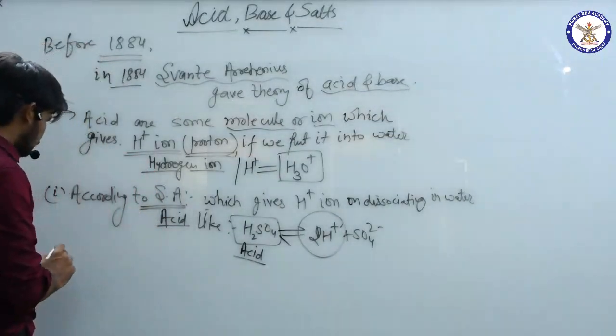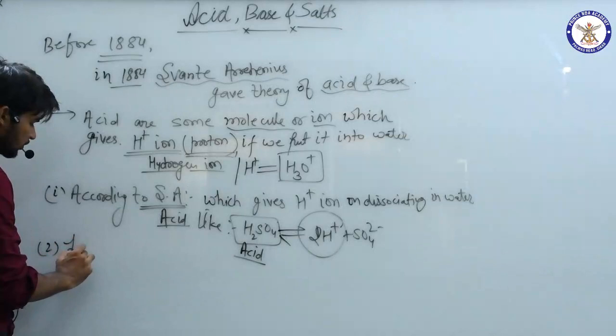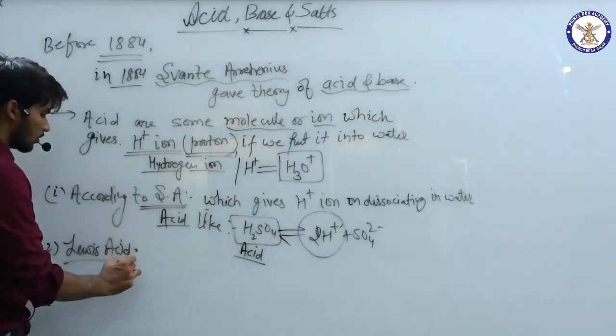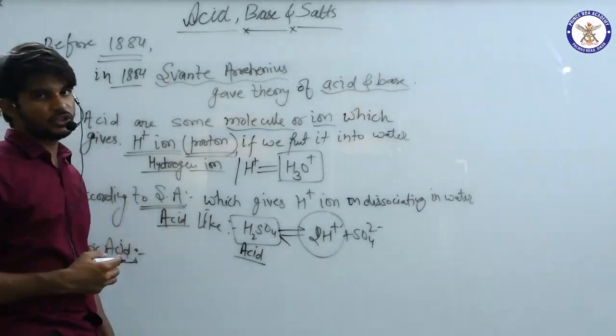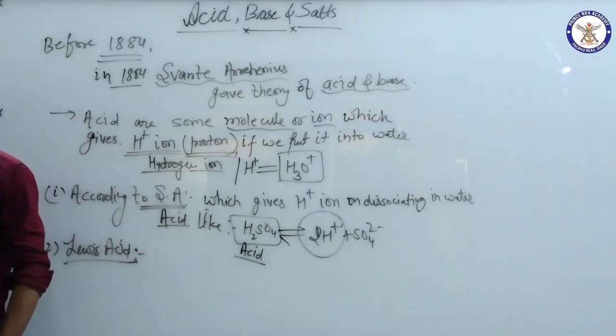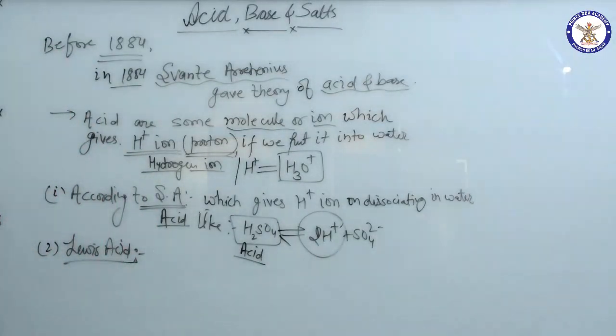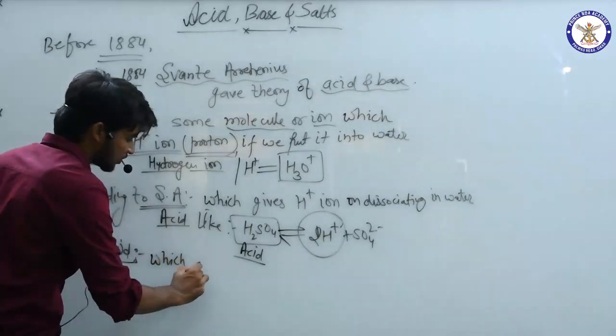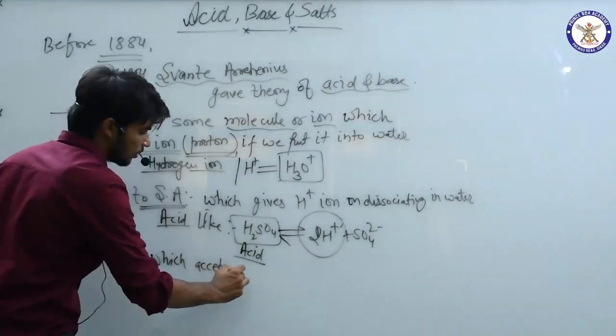Now second, Lewis acid. A scientist named Lewis also gave a definition of acid. So according to Lewis, acids are those which accept electrons.